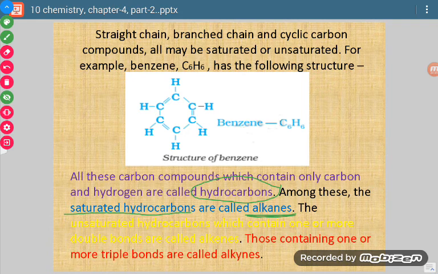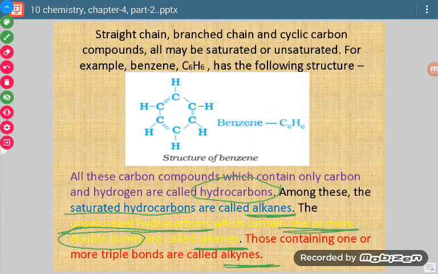Alkanes are saturated hydrocarbons. Similarly, if there is presence of double or triple bond, then they are called unsaturated hydrocarbons. And what are unsaturated hydrocarbons? They are alkenes or alkynes. In case of alkenes, there is presence of double bond, which may be one bond or more than that. And in case of alkynes, there is presence of triple bond, which may be one or more.